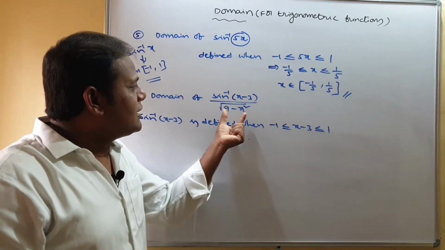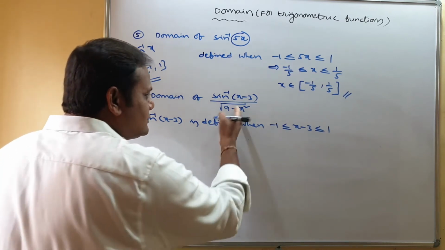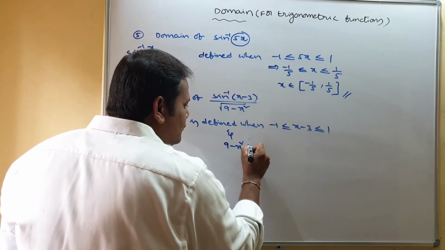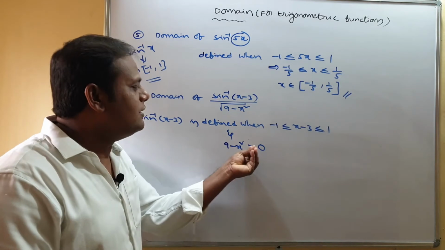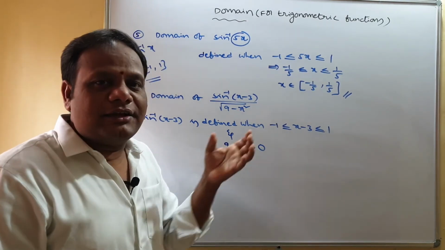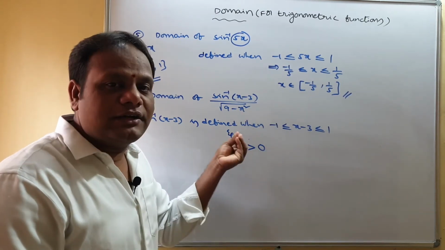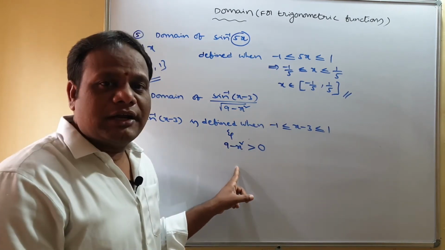At the same time, here we have the denominator, right? In the denominator we have a root function. So where is it defined, you know that. 9 minus x square must be greater than 0. I think you know why it is not greater than or equal to 0: if you take it equal to 0, then this is not defined, because the square root is in the denominator.